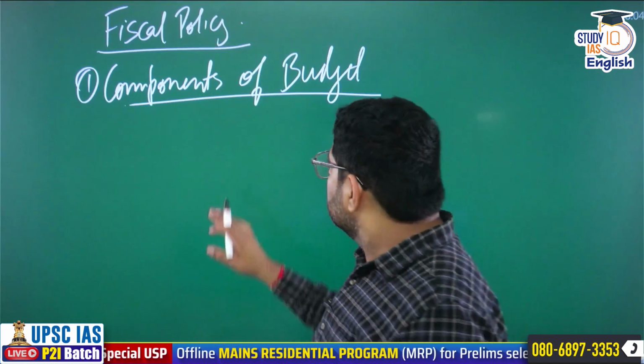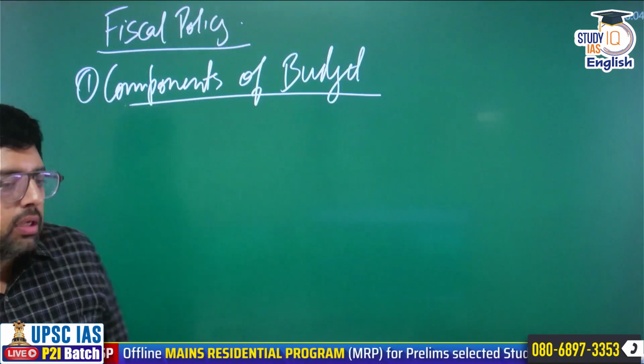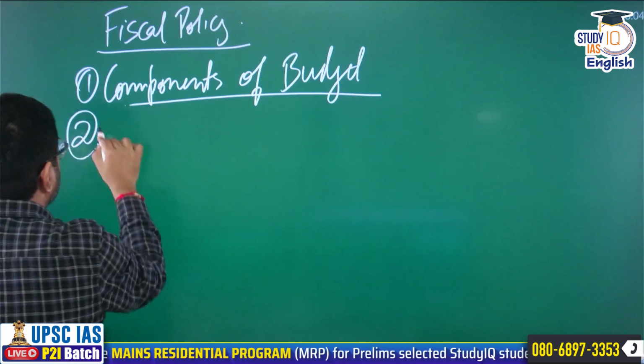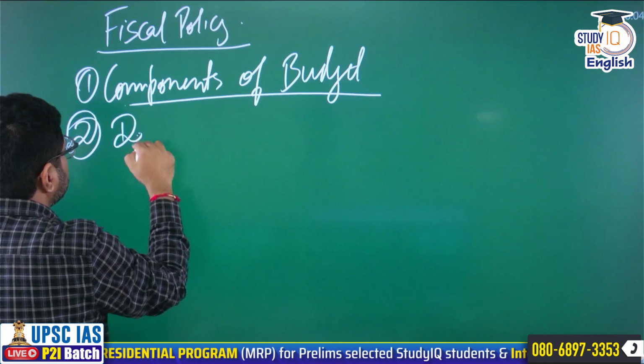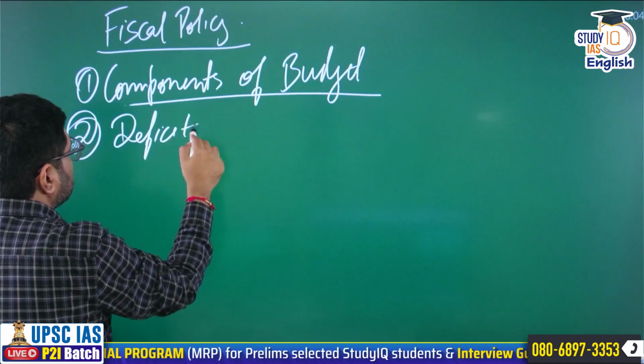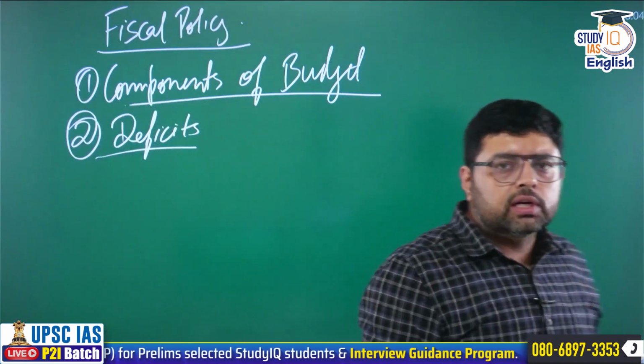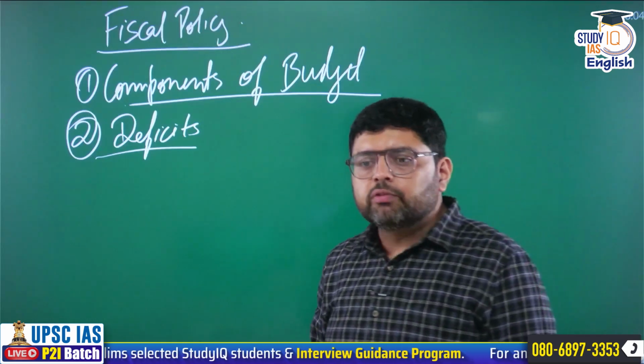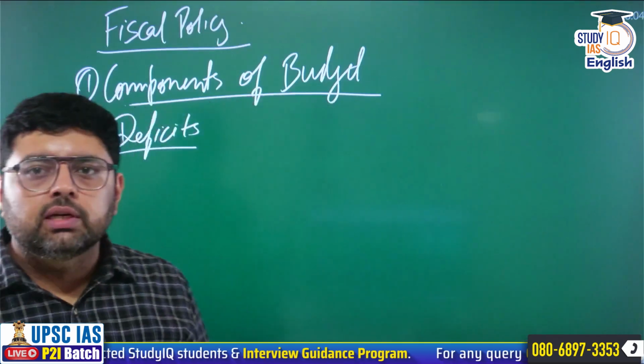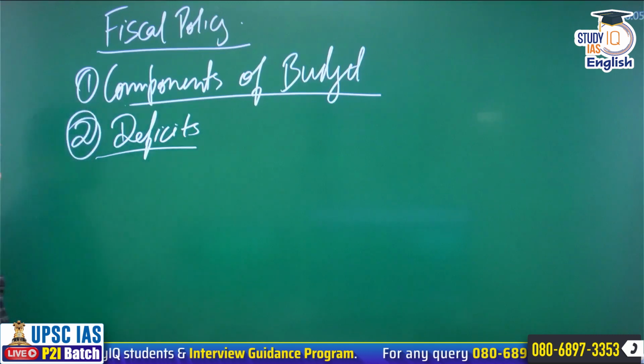So you must know the components of budget. Second, you must know deficits. You must know what is revenue deficit, what is fiscal deficit, what is effective revenue deficit, what is primary deficit. So you must know all these deficits.